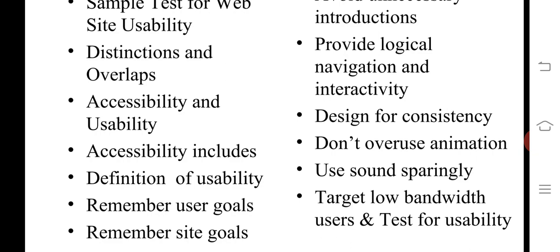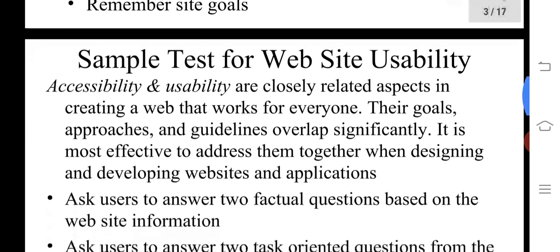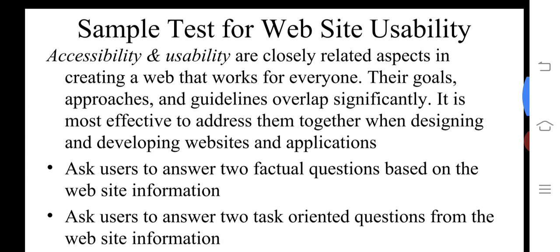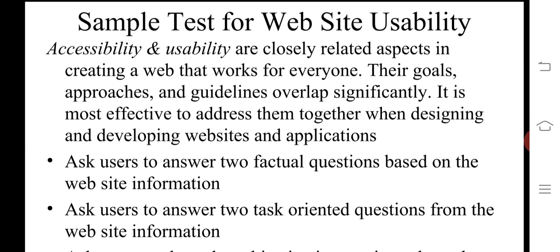In these usability and accessibility tips, I got the information from the W3C website. What is accessibility? The general meaning of accessibility and usability: they are closely related aspects in creating a web that works for everyone.